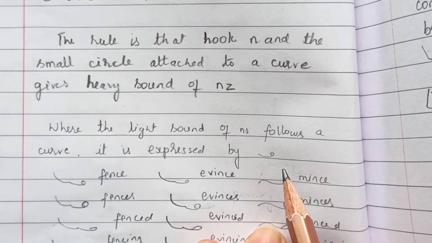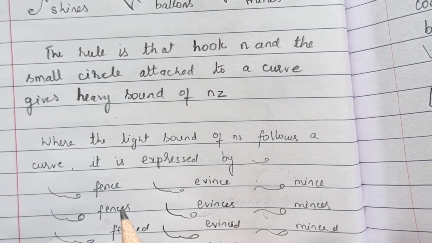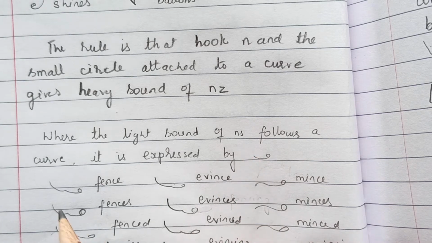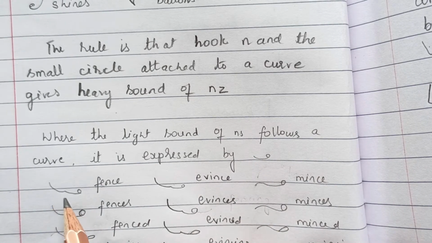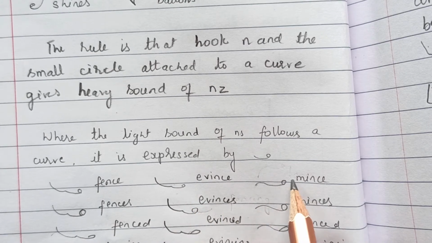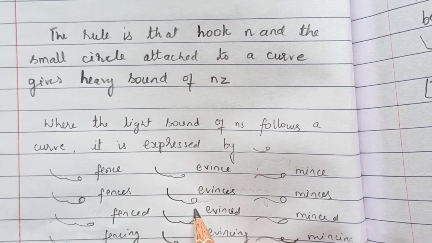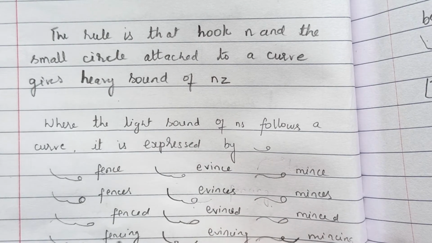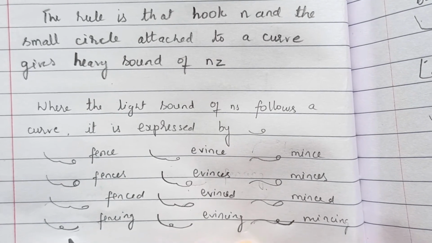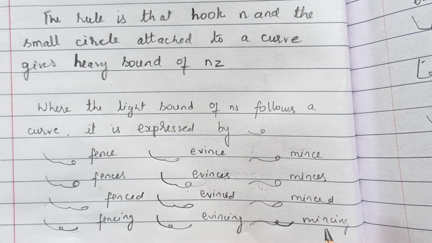And when the light sound of Ns follows a curve, it is expressed by the stroke N and circle S. So, this small sound of Ns we can write by writing the strokes through the line, like fence, evince, mince, fences, evinces, minces, fenced, evinced, minced, fencing, evincing and mincing.